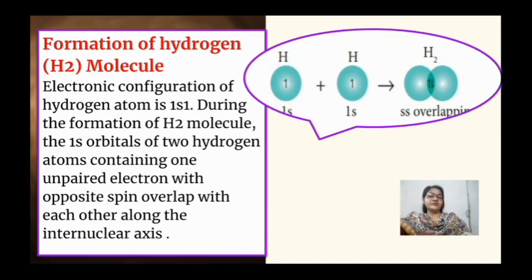In another hydrogen atom, again it is 1s1 unpaired electron of opposite spin. When they come close, they overlap and the electrons come in the overlap position in opposite direction of spin. This is called ss overlapping and sigma bond is formed.